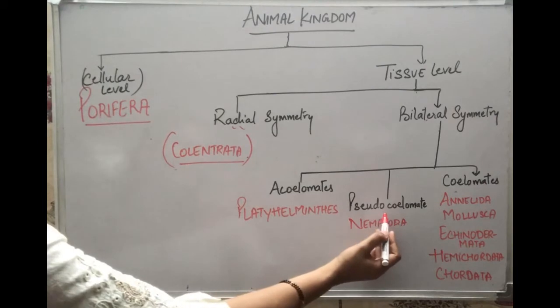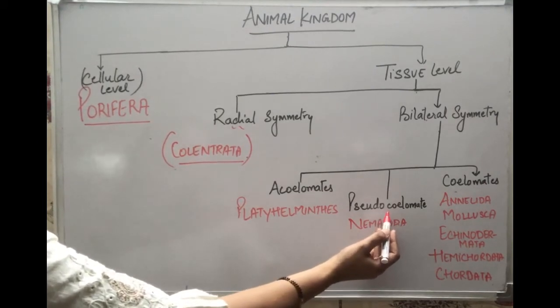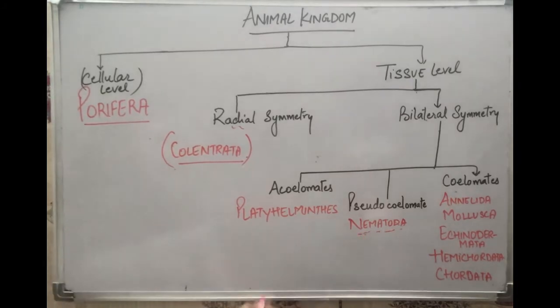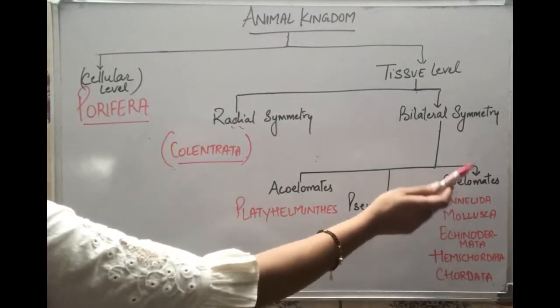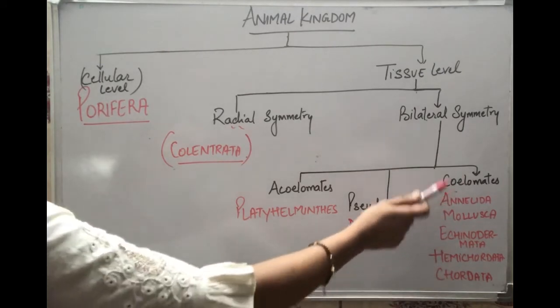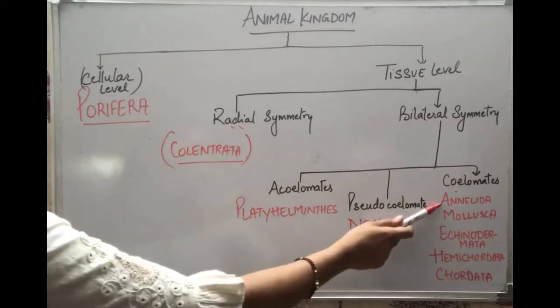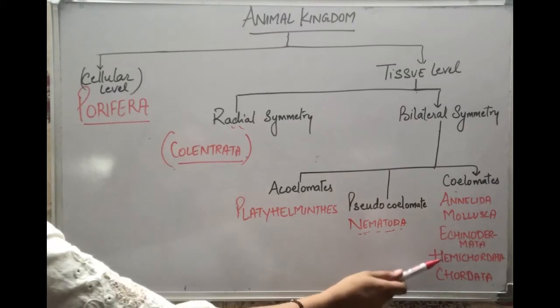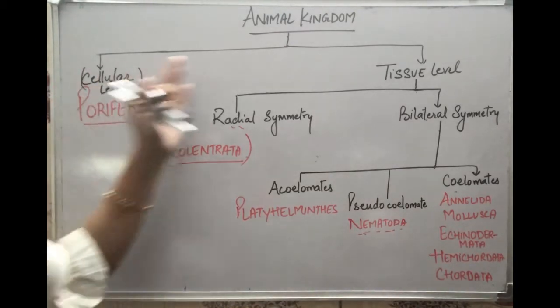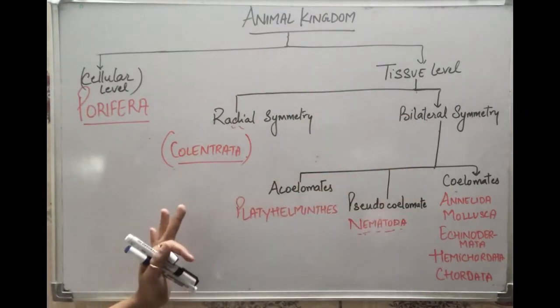And those who have a body cavity but it is of no use, these types of organisms are categorized as Nematoda. And those who have a well-developed body cavity, and they also have organ systems in their body, are these organisms: annelid, mollusk, echinoderm, hemichordate and chordate. I want to tell you all this, that we are dividing these organisms on the basis of classification.